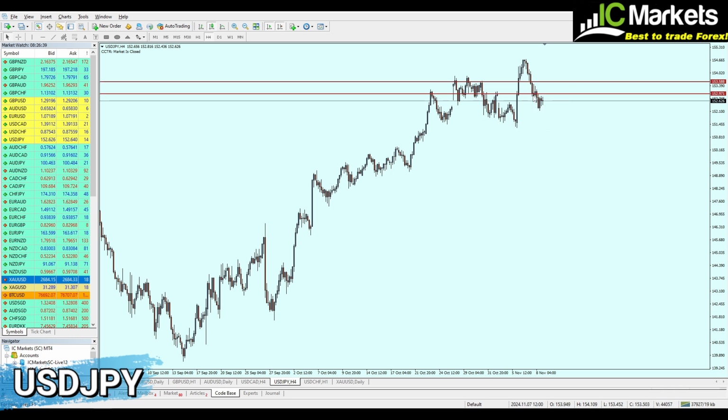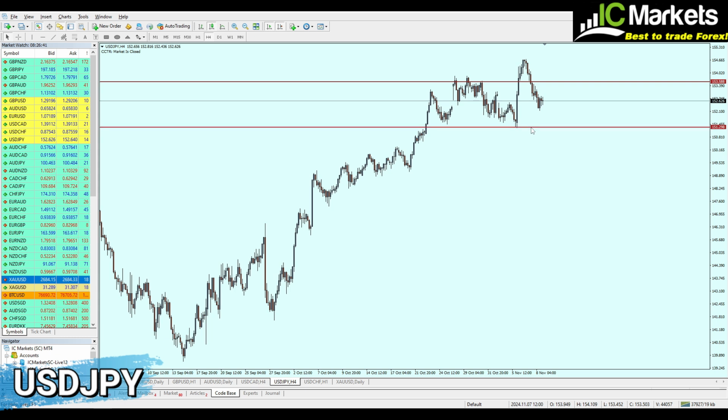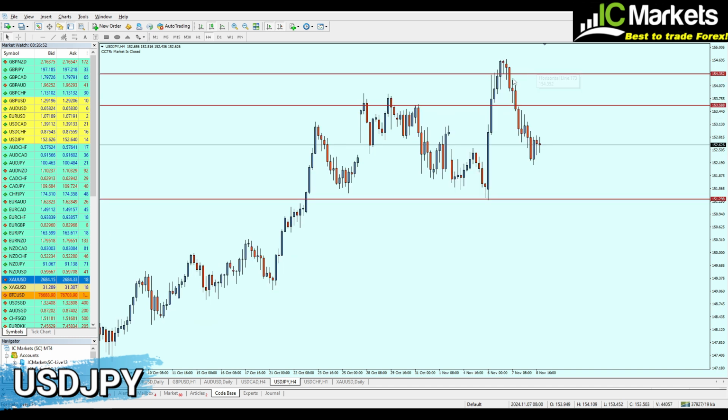588, and our target is going to be right here, the bottom of the real support at 151.298, expecting around 220 pips of profit. The safe zone in this case shouldn't range higher than the peak of the real resistance right here at 154.352, which is going to be only 76 pips. And last, let's now go to the USDCHF.